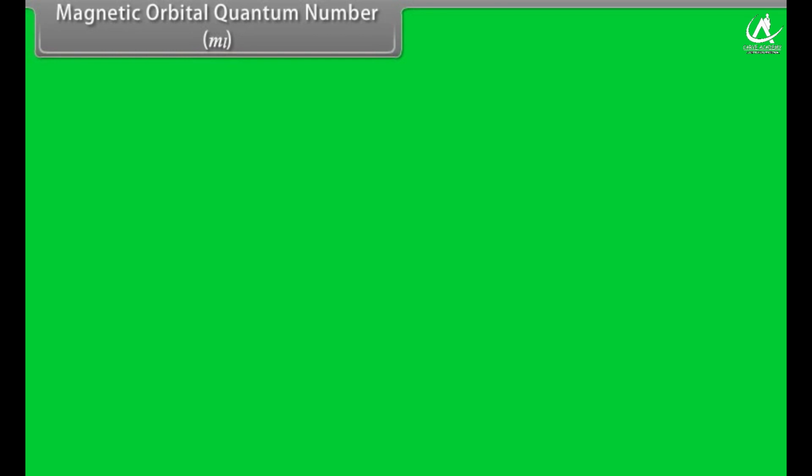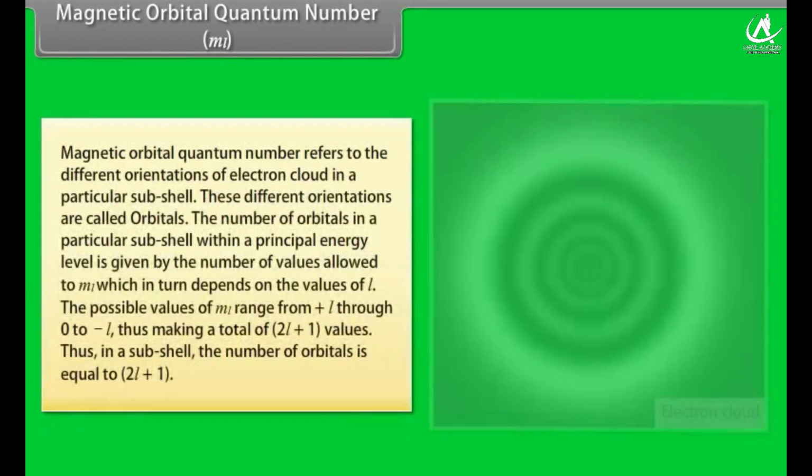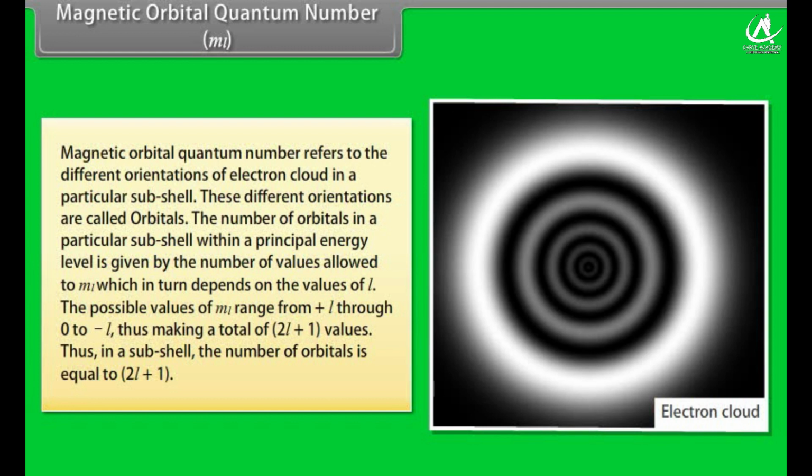Magnetic orbital quantum number, ML. Magnetic orbital quantum number refers to the different orientations of electron cloud in a particular subshell. These different orientations are called orbitals. The number of orbitals in a particular subshell within a principal energy level is given by the number of values allowed to ML, which in turn depends on the values of L. The possible values of ML range from plus L through 0 to minus L, thus making the total of 2L plus 1 values. Thus, in a subshell, the number of orbitals is equal to 2L plus 1.